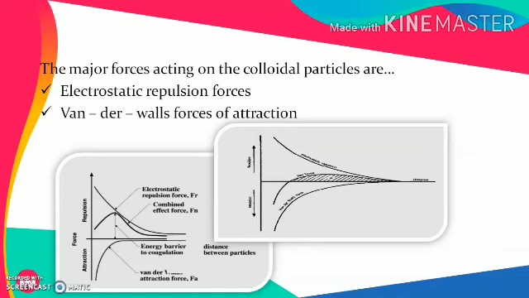At a larger distance itself, the total forces which are predominant are the repulsive forces. This does not make the particles come together, and this is called the energy barrier for the coagulation. And the difference between the electrostatic repulsive force and van der Waals attraction force is called the combined effect of force, which is generally repulsive in most of the cases.